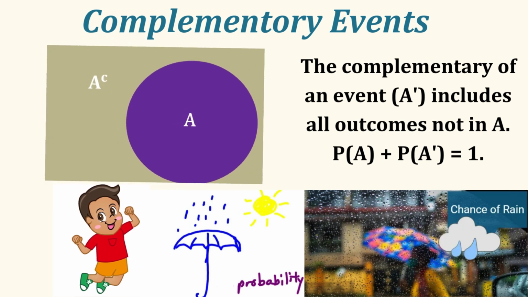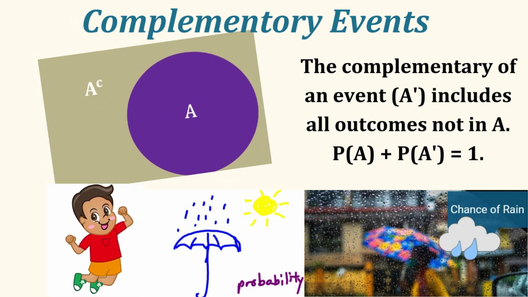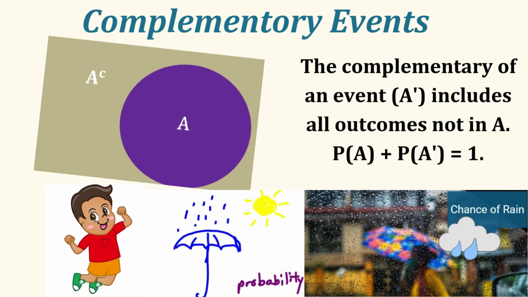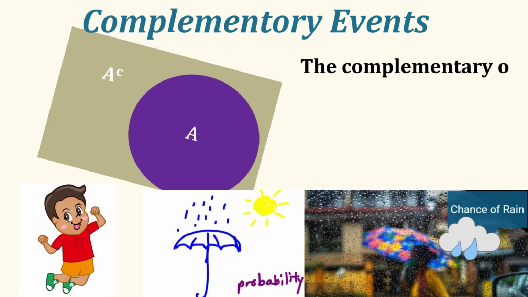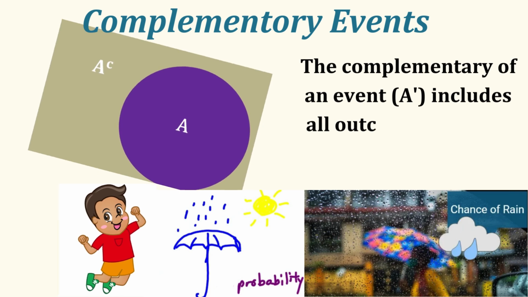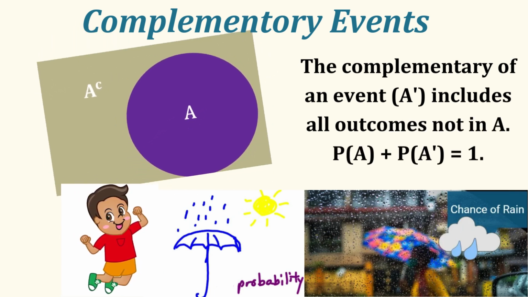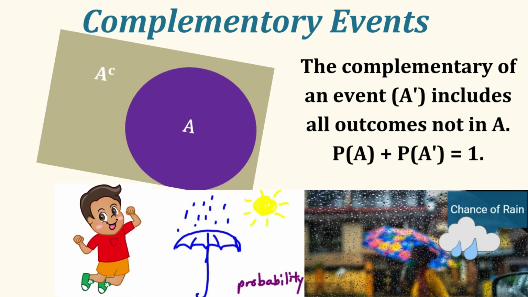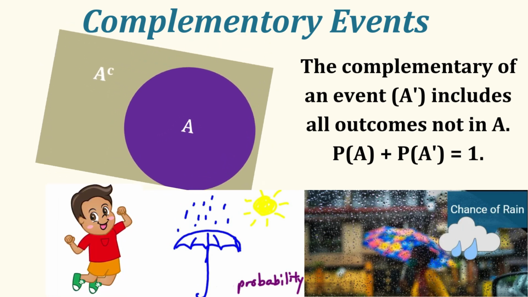Probability values lie between 0 and 1, and the sum of all event chances becomes 1. For example, if the possibility of rain is 0.7, then the possibility of no rain is 0.3, that means 1 minus 0.7. So both probabilities together make the value 1.